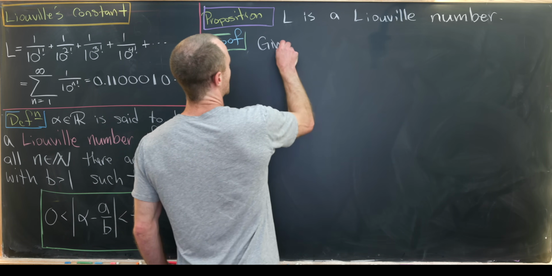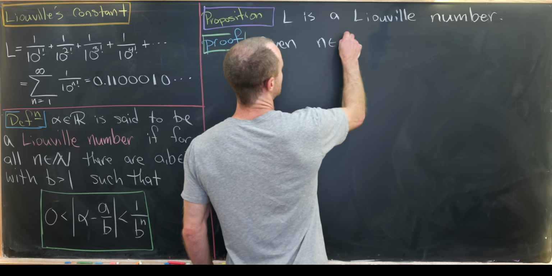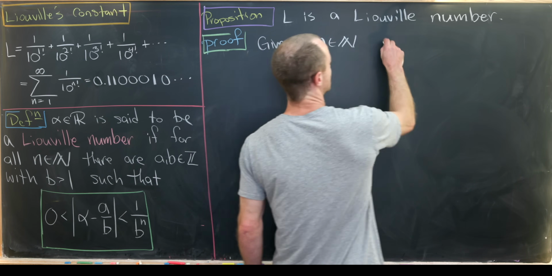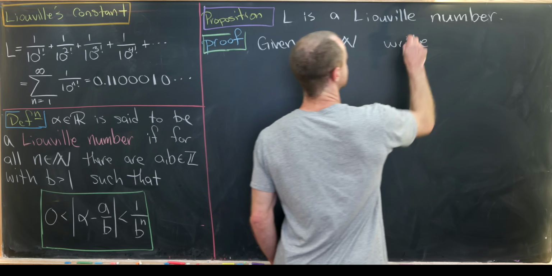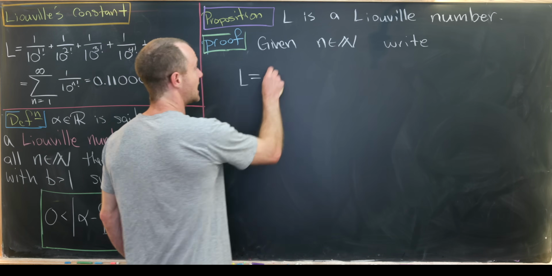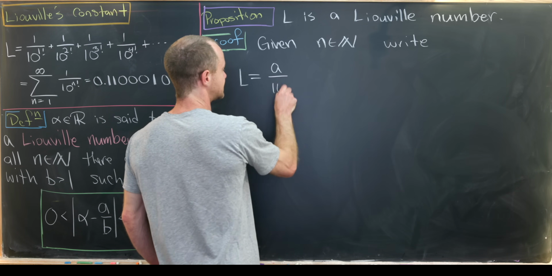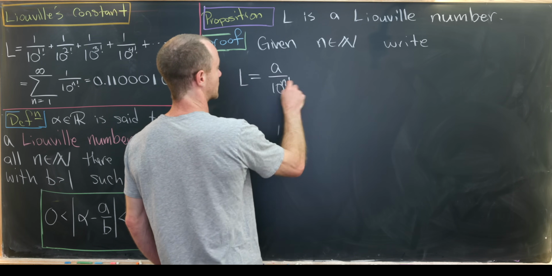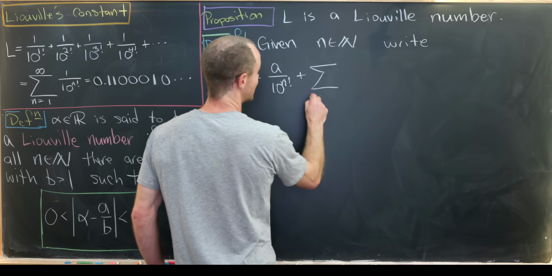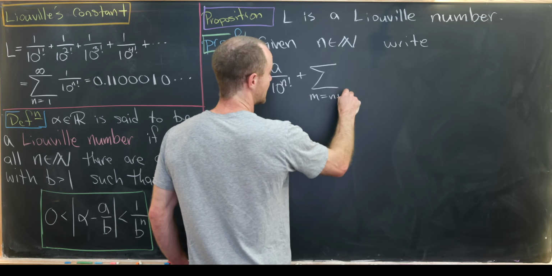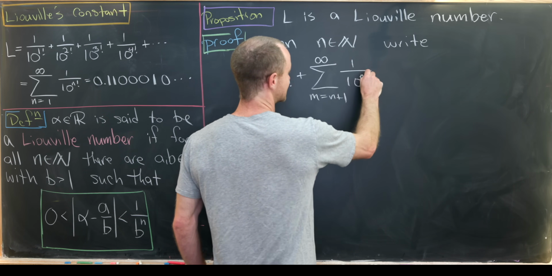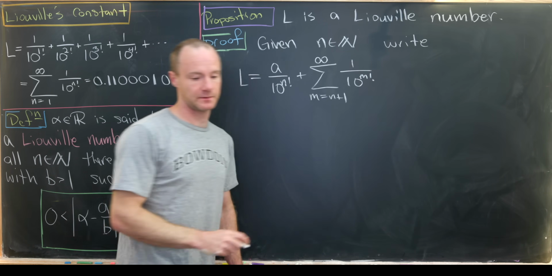So let's say we are given some natural number n. Let's write L as follows. So we can write L as a over 10 to the n factorial plus the sum as m goes from n plus 1 up to infinity of 1 over 10 to the m factorial.